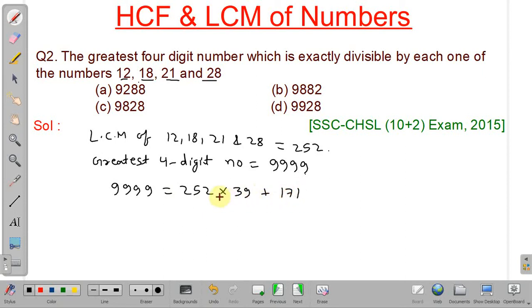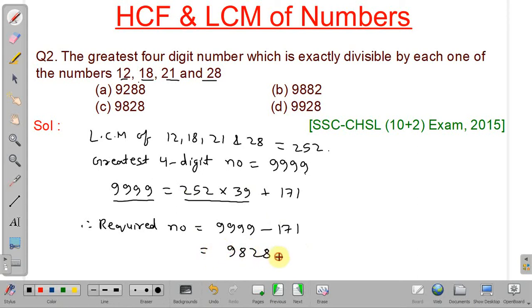So the required number will be 9999 minus 171, and that will be completely divisible by 252. It is equal to 9828. So our answer will be option number C.